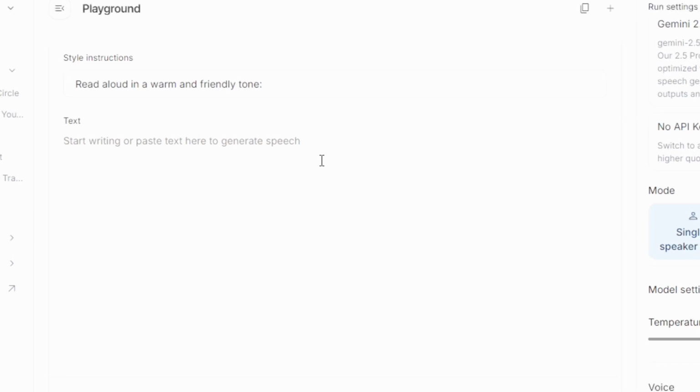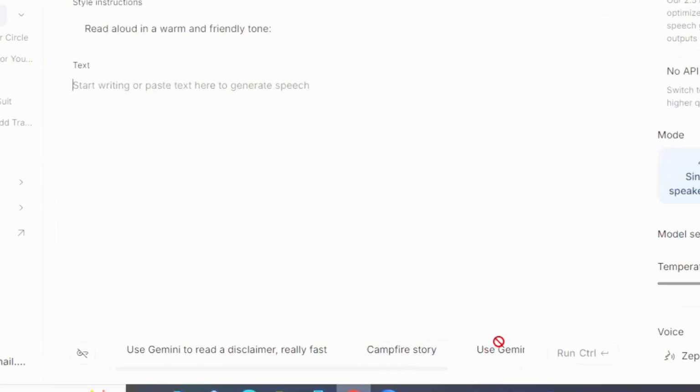And there is also instructions here. There are style instructions here you can give it. I think you can actually give it the style that you want your voice over to be in. For this one, it says read aloud in a warm and friendly tone. So if there is any other thing you want to also add, you can go on to do that as well. All right. So after pasting in your text, you can now click on run, and it's now going to go on to generate your entire speech or your voice or narration for you. And once it has finished doing, you're going to see the download button underneath, and then you can download your voice.